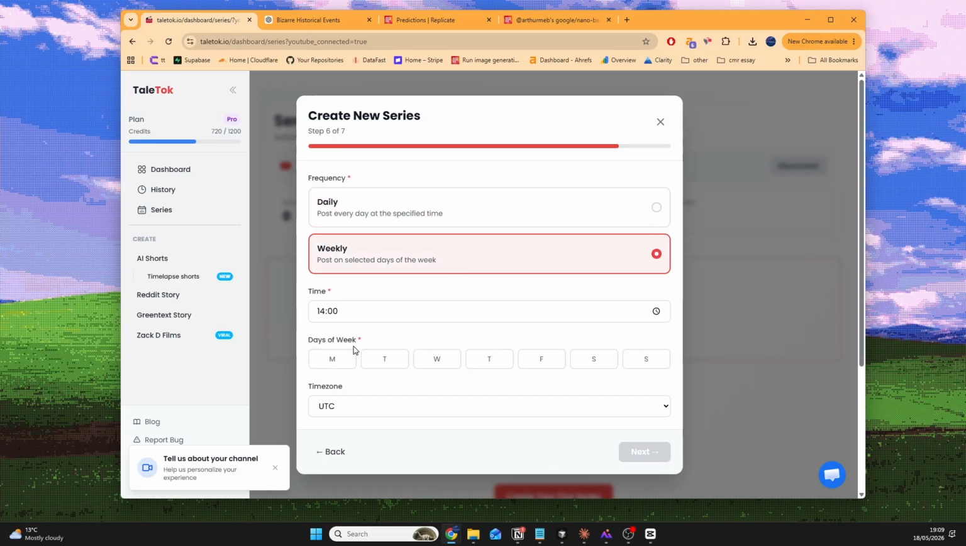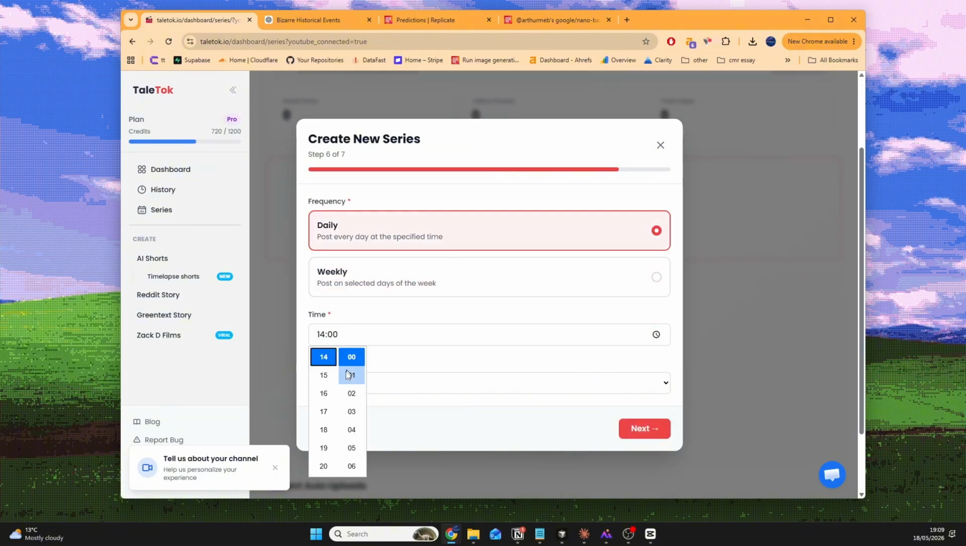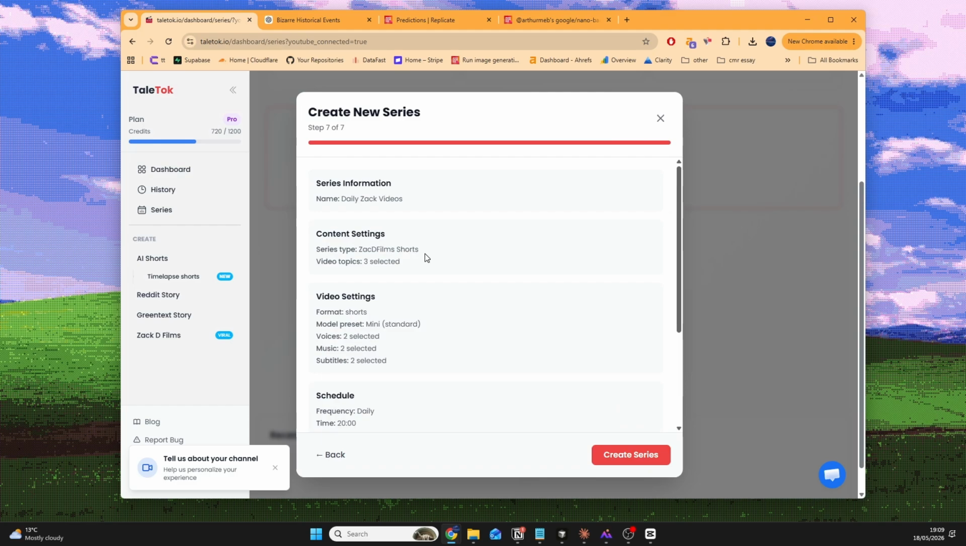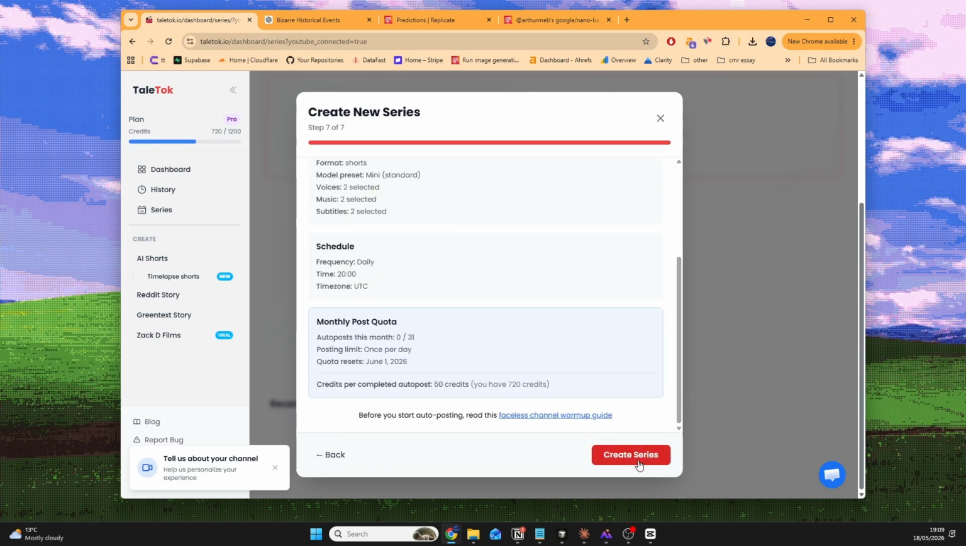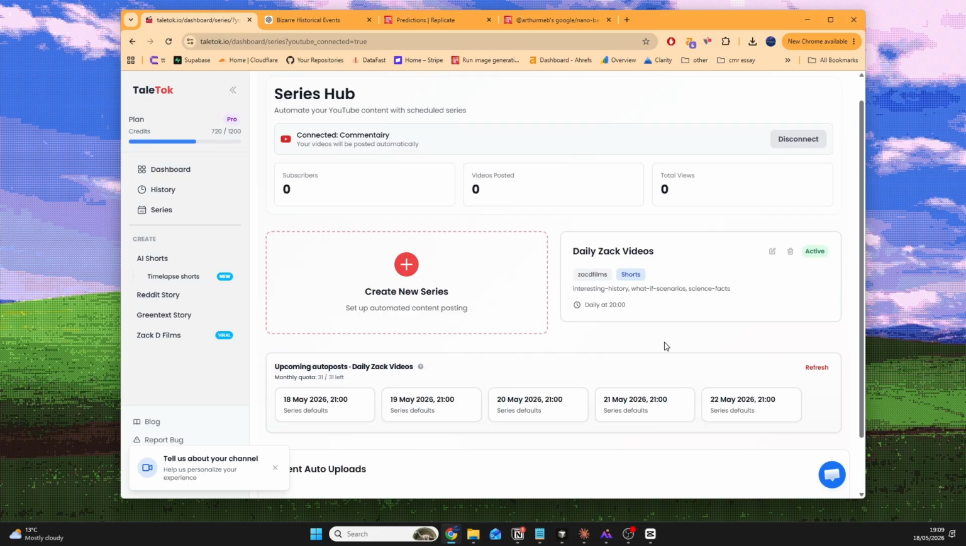Daily, we can choose either the days of the week we want to post. So let's say I wanted to post Fridays, Mondays, Wednesdays and Sundays, we can do that. Or we can just go here, make it post daily, choose the time. Normally a good time to post is 8 p.m. UTC, 8 p.m. UTC is a nice time. Come here, check all our settings, and just like that, automated posting. This will create the videos for us. It will upload it to YouTube for us. It will make the title, the description, completely hands off, nothing you need to do. Fully automated Zack D Films Shorts with AI.